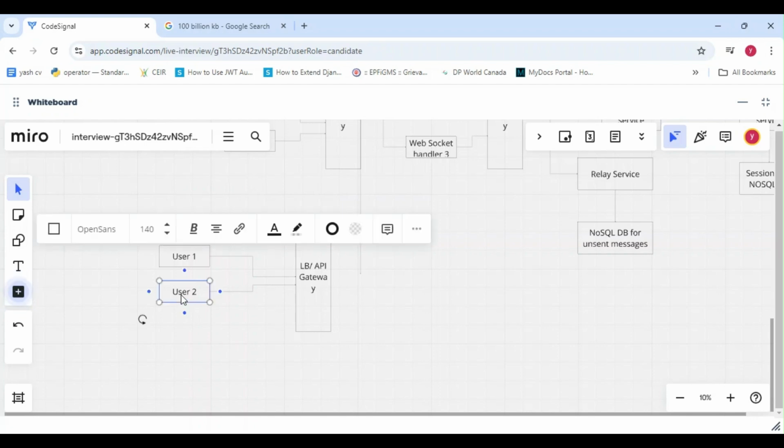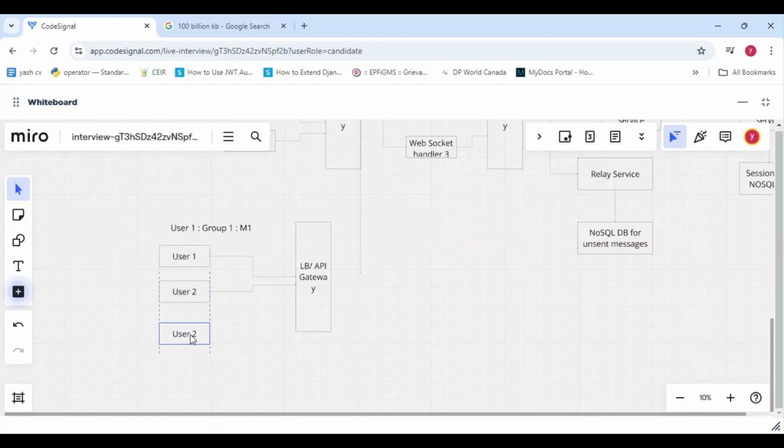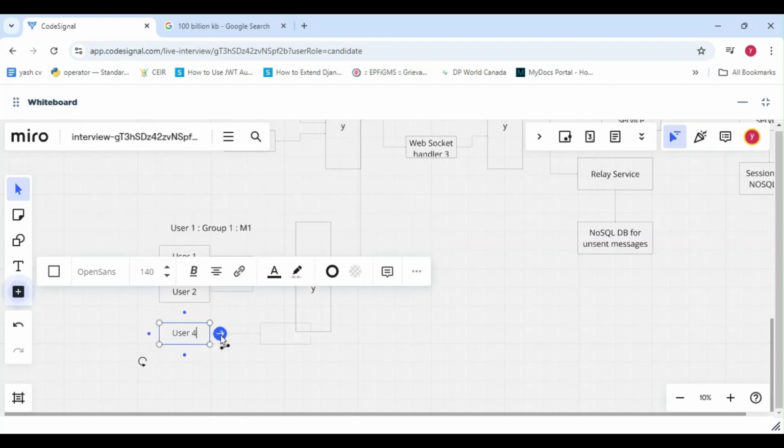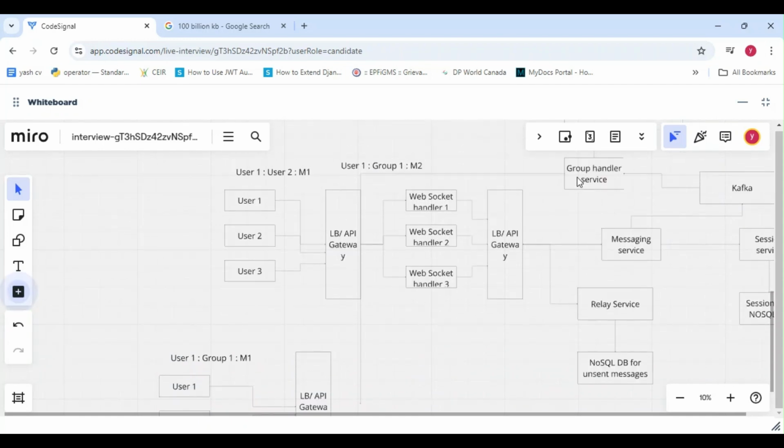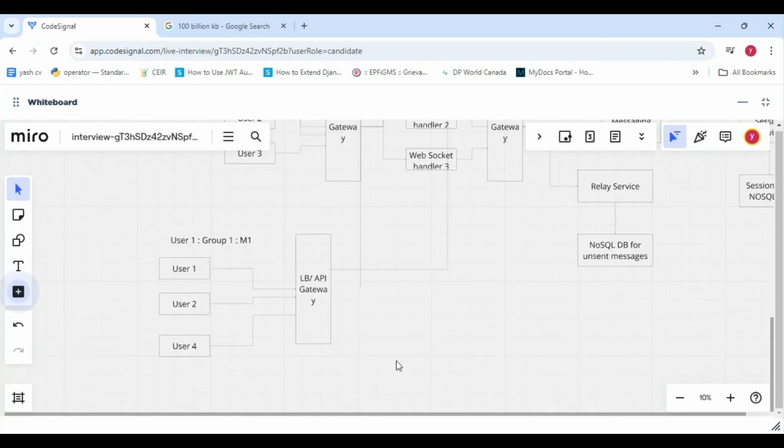Or let's say there is another user which is user 4. So what this group handler will do is forward the message to this group. Suppose if some of the users are offline, then those unsent messages will be stored in relay service.